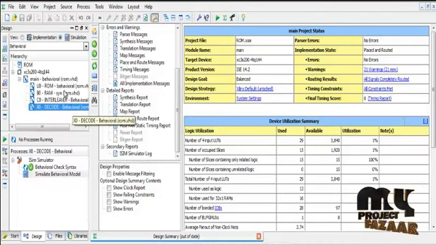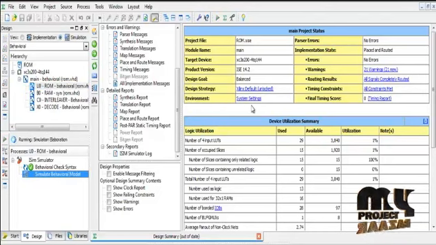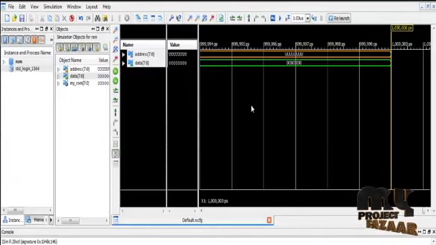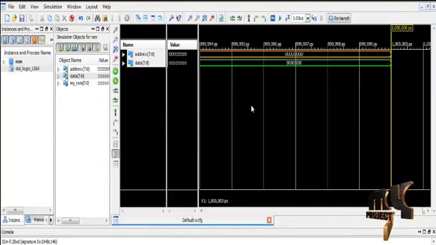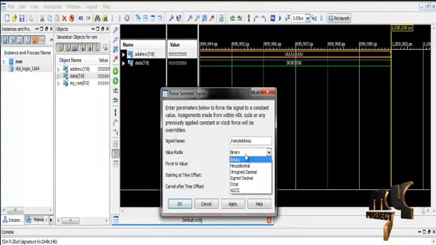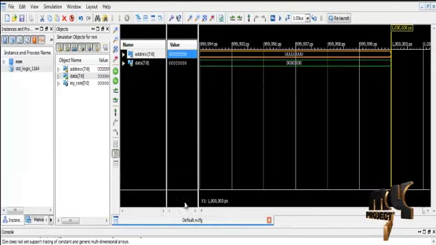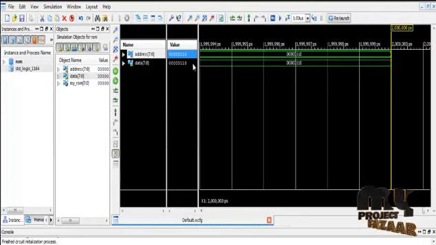Simulate the behavior model of ROM. Select the ROM and simulate the behavior model. The input and output blocks will be displayed. Apply the input address to the input. Force constant, unsigned decimal number 6. Apply, OK. Run the given input. The input address will be stored in the data output.